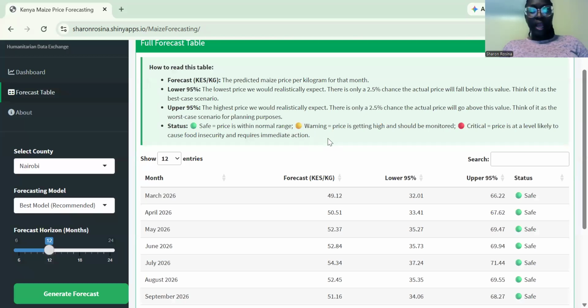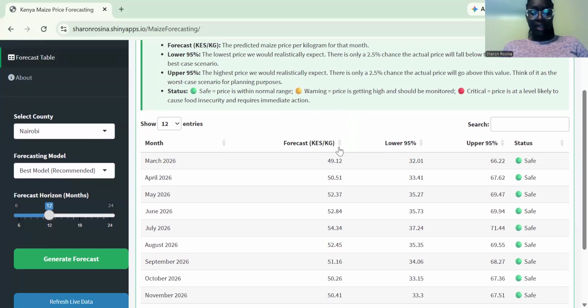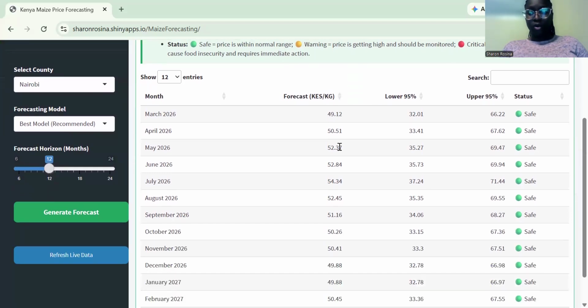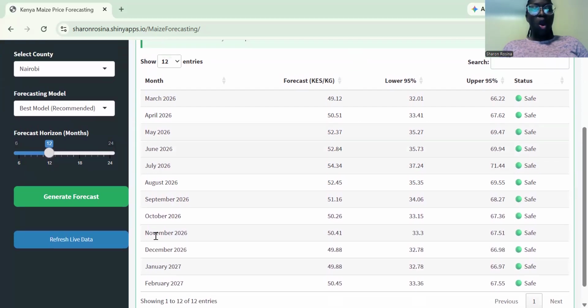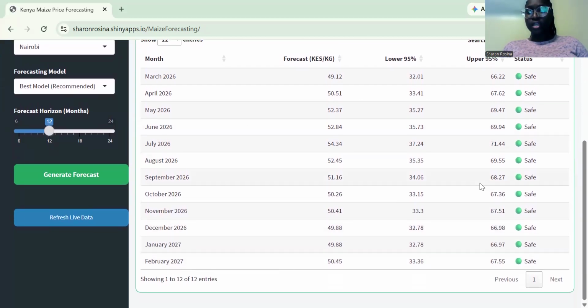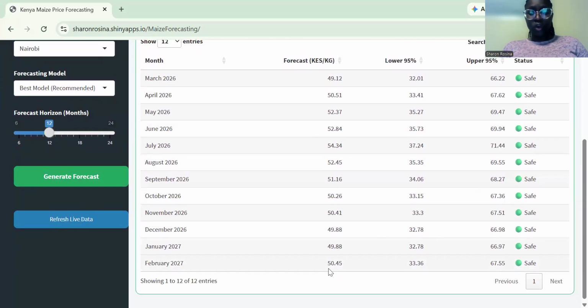The yellow is a warning. I use this as most of us know yellow is for warning signs, even on the road signs. Price is getting high and it should be monitored. The red one is critical. It shows price is at a level likely to cause food insecurity and it requires immediate action. From the forecast table, we can see that Nairobi, all the way to February of 2026, is safe, as prices will be stable, the forecast column shows 50.45.